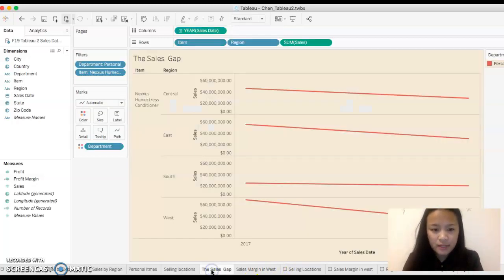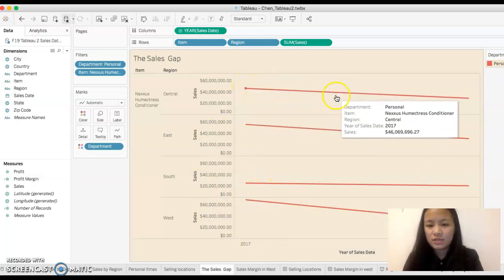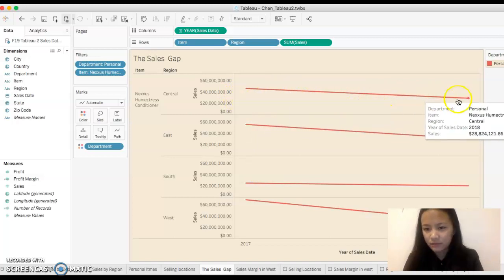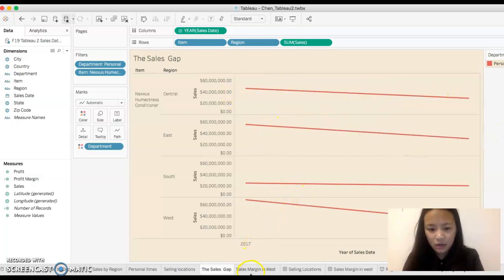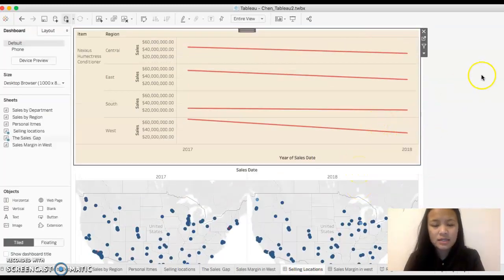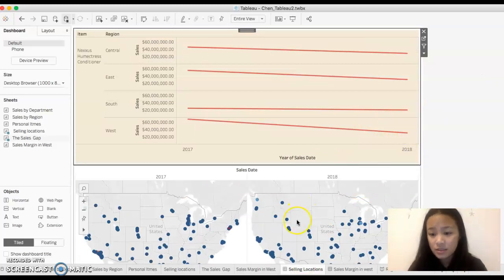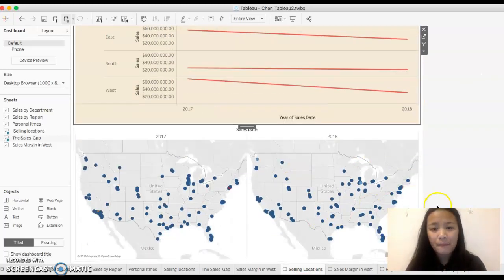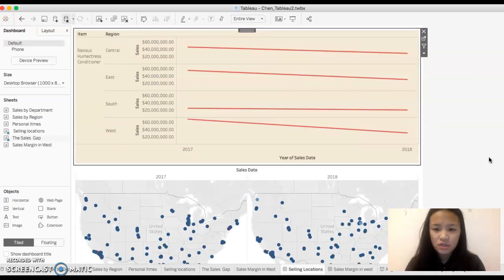So I also made this sheet. This is more like a conclusion. I just put it in a line for you guys to understand what I did, and you can see it clearly, the line going down means it's negative. And I also put together this dashboard. This dashboard shows the locations, and the sales, and the sales change for different locations. We're just going to take a look and make a very small example out of it.